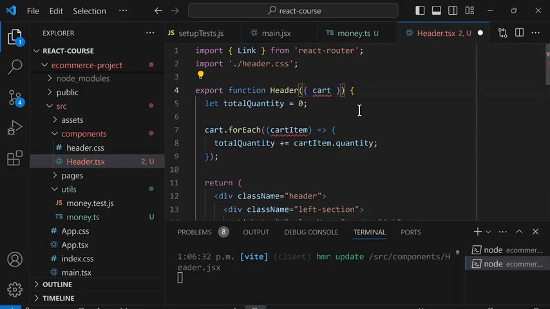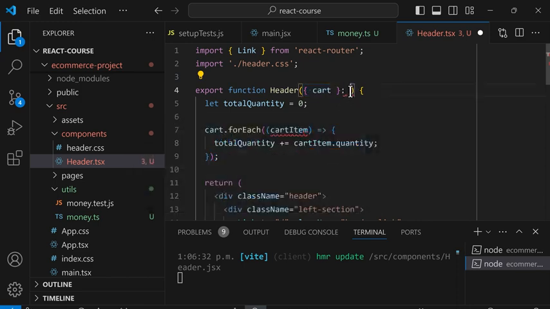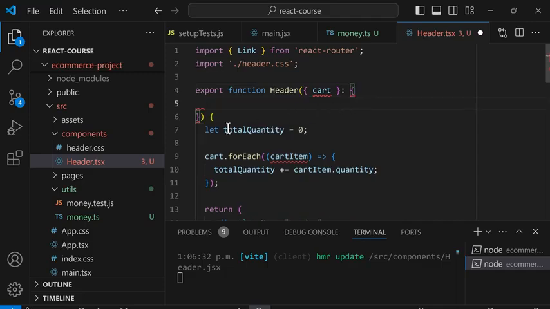So we need to add the type here after the parameter. So this code is a shortcut for props, which is an object. To tell TypeScript that this is an object, here we're going to type curly brackets. And then inside here, we can also tell TypeScript what properties are in this object.